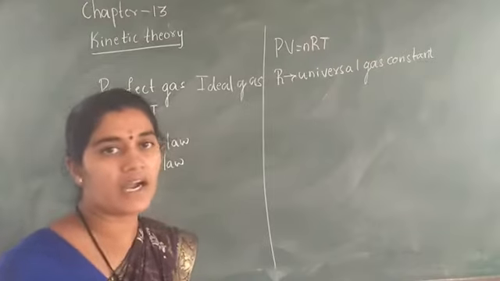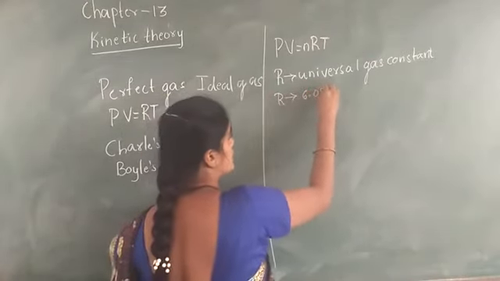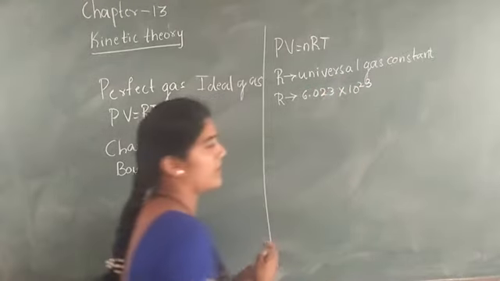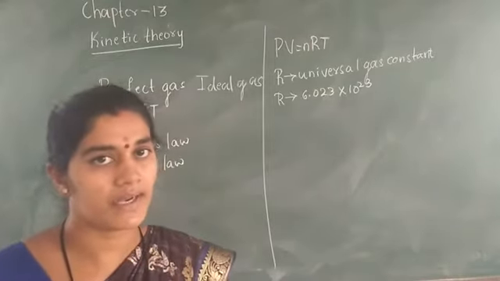The value of R is 6.023 into 10 raised to 23. Now in the expression we have taken PV is equal to nRT.